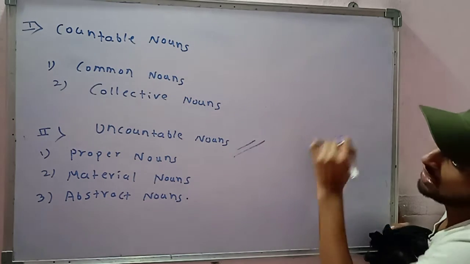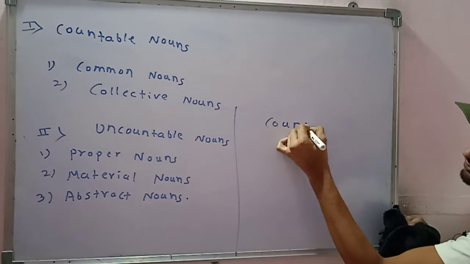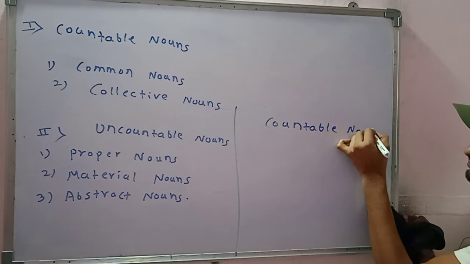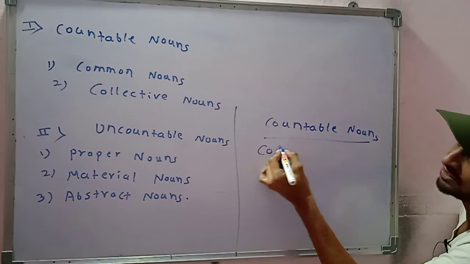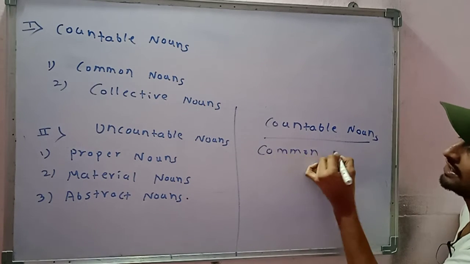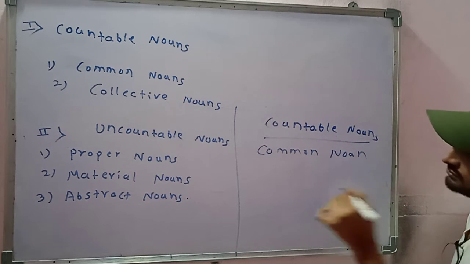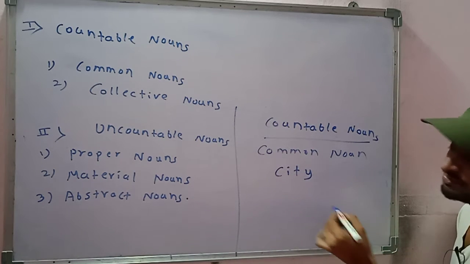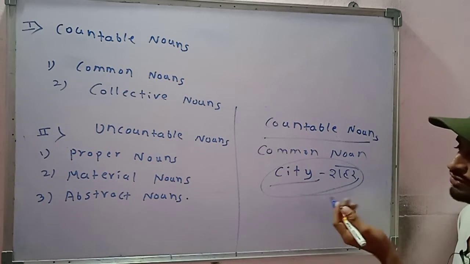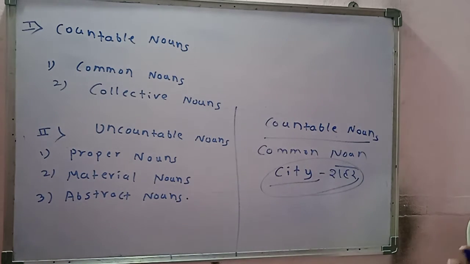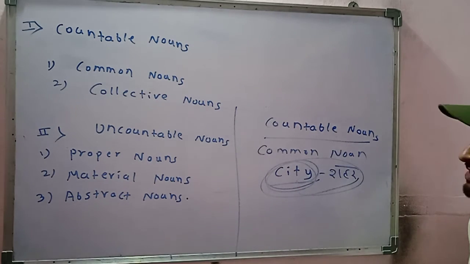Now let us take countable nouns. For example, common nouns come under countable nouns. So we will take the example of a common noun. Let us take city. What does city mean? जिसको हम शहर बोलते हैं, ठीक है. So you can count the city. You know how many cities there are in Maharashtra, in India as well. So you can count cities. That is why it is a countable noun. We can count means you can count in number.